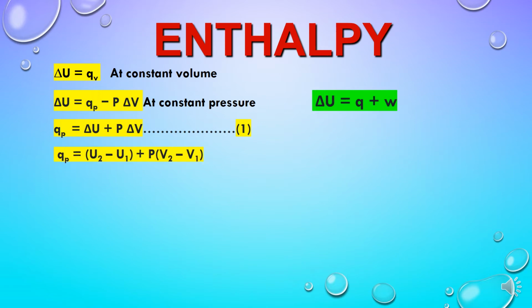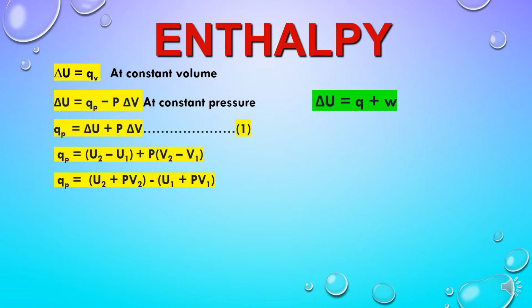Now, changes in internal energy and change in volume for a process, we can write the equation as U2 for the final state and U1 for initial state. Similarly, volume V2 is for final state and V1 is for initial state. So in terms of initial and final state, we can write delta U and delta V as we have written in this equation. And now we can also write it as QP = (U2 + PV2) - (U1 + PV1).